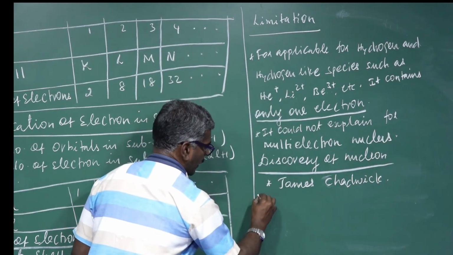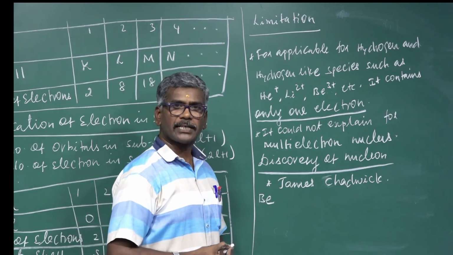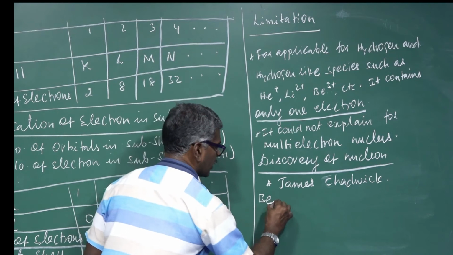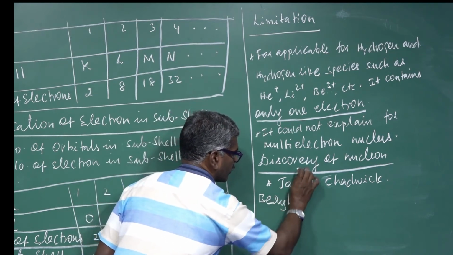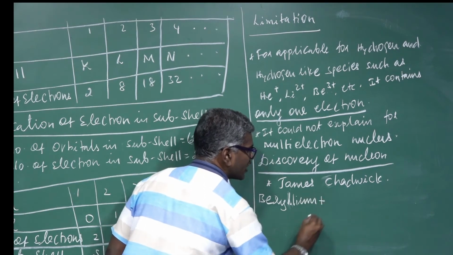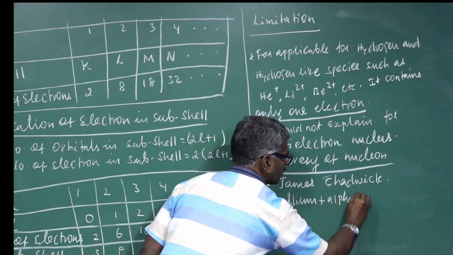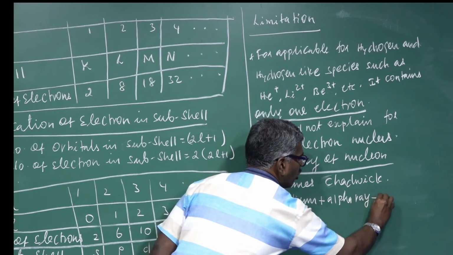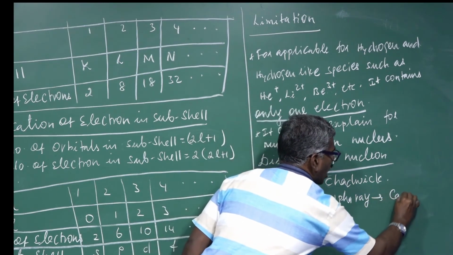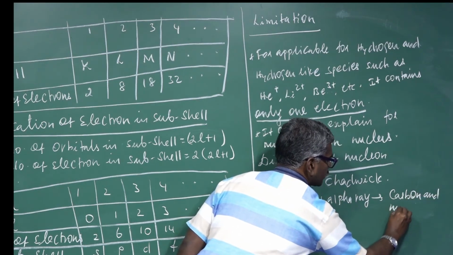When beryllium atoms or nuclei are bombarded with alpha rays, they form carbon and neutron.